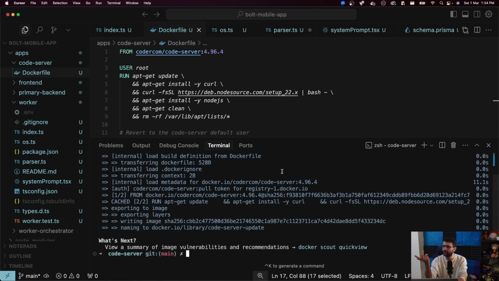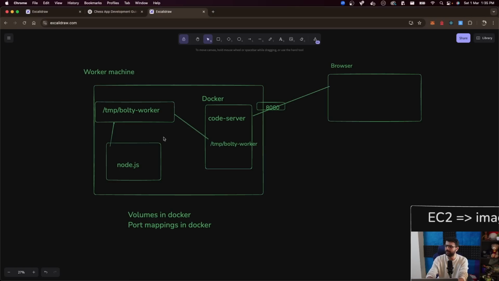Any reason to run this in Docker, Harkirat? No real reason. We can actually run it on the host machine as well, but there are some security challenges there. You're letting the user change things directly on the file system. They might do scary things.